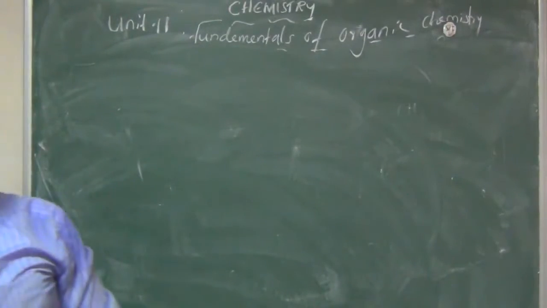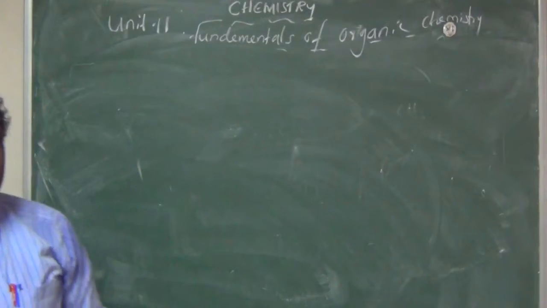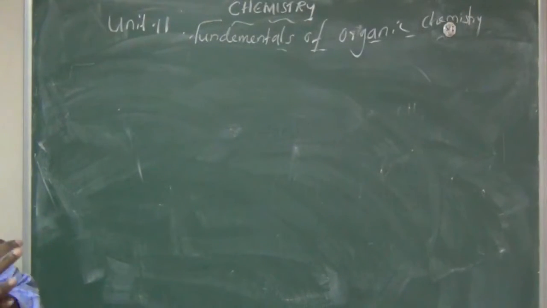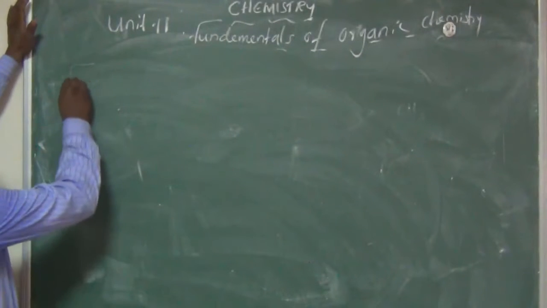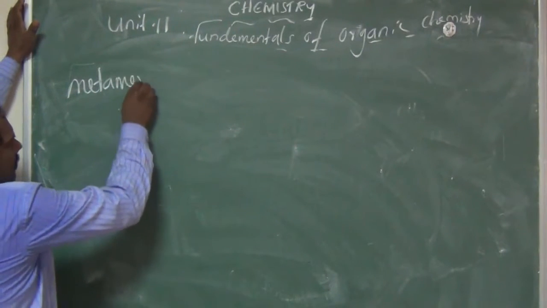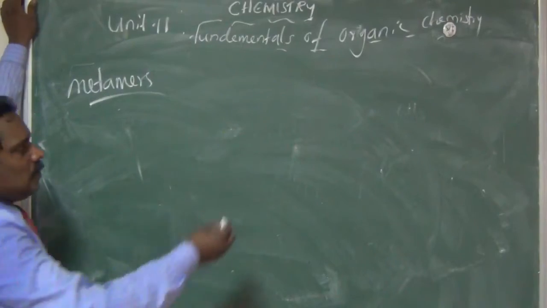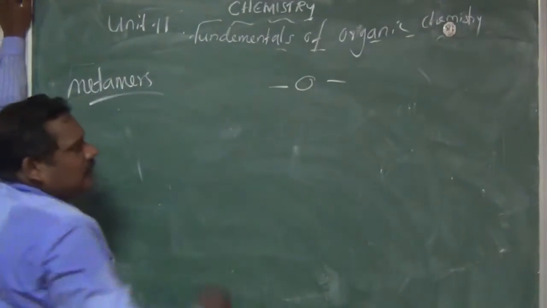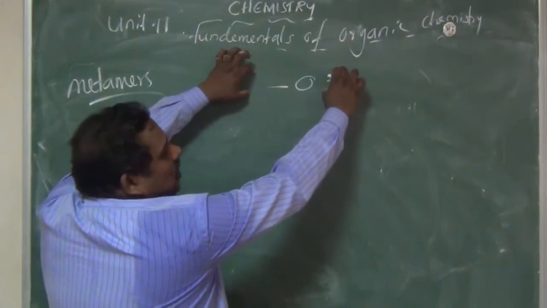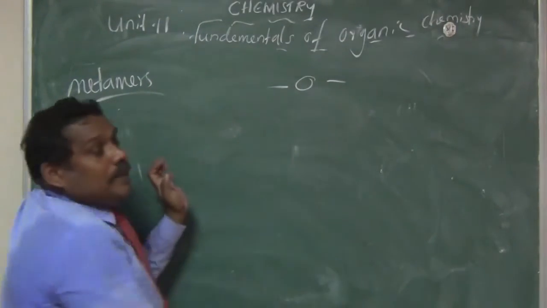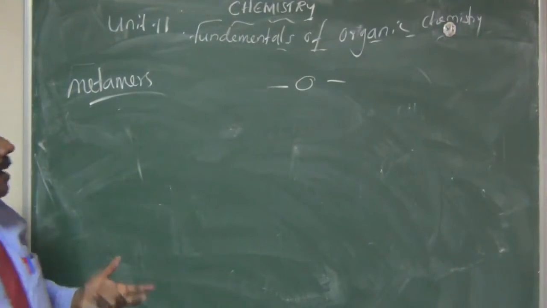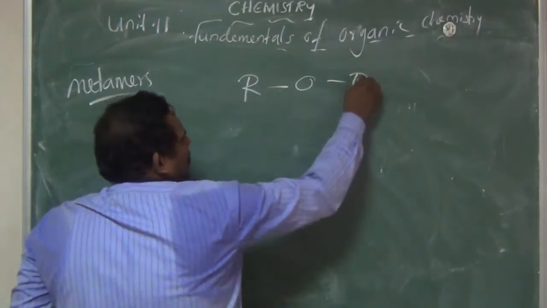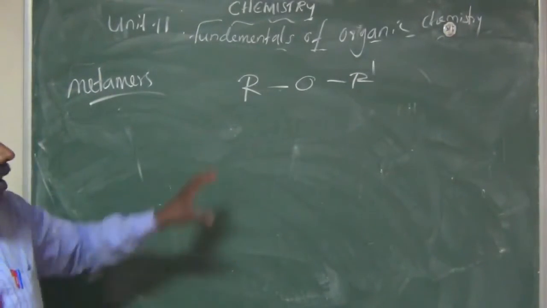The next one is metamers. What is metamerism? Compounds having the same molecular formula but unequal distribution of carbon atoms. Simply we can write, this is an oxygen, which is the functional group. On both sides of this oxygen, a different alkyl group is attached. Maybe we can write it as R, O, R dash, like that. R refers to alkyl.